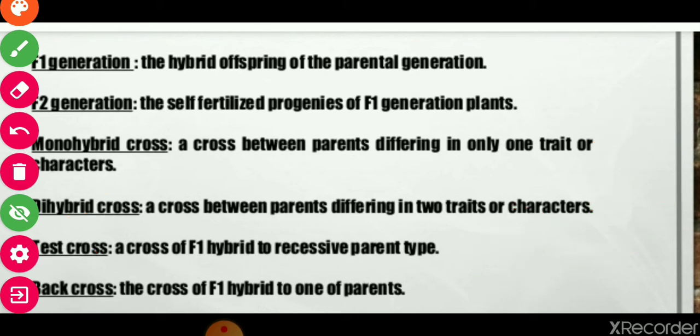Now next is back cross. What is happening in back cross? The cross of F1 hybrid to one of the parents. Here it is not necessary that the F1 hybrid is crossed to the recessive. It can be crossed to either one. So this is called back cross.